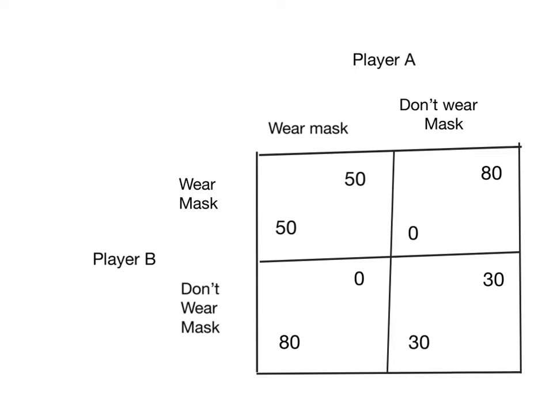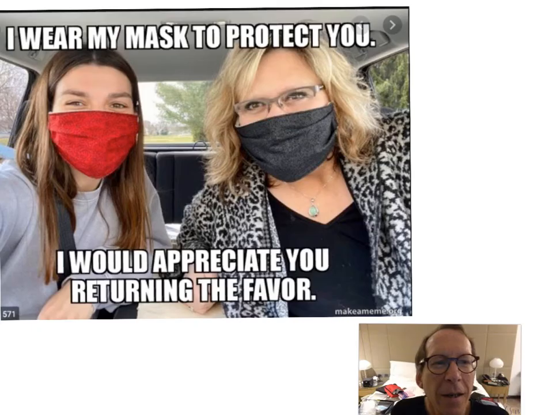Or in other words, don't wear a mask is a dominant strategy for player B. No matter what the other player is doing, player B is always better off by not wearing a mask. The same holds for player A. So in fact, just like in our prisoner's dilemma, we get the equilibrium down here where both players choose to not wear a mask, even though they would both be better off by wearing a mask, but they don't wear a mask because it's a dominant strategy not to wear a mask. Clearly it's desirable if everyone wears a mask. Classic prisoner's dilemma, all better off if we wear a mask, even though the equilibrium is everyone not wearing a mask.